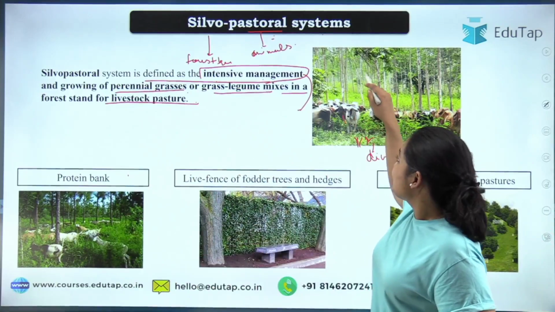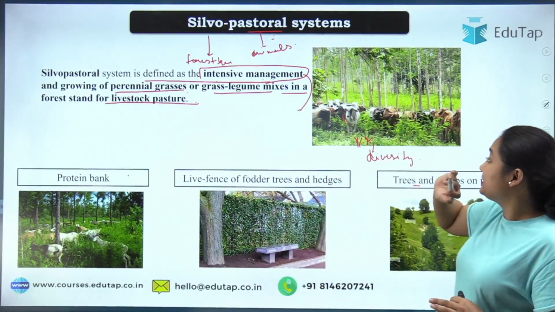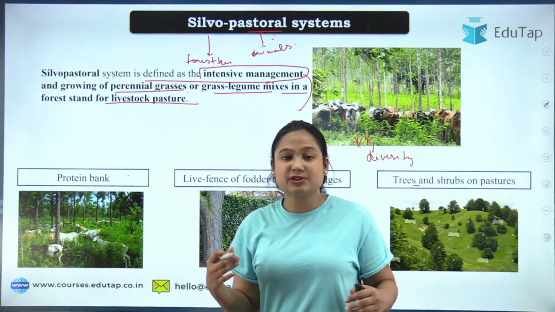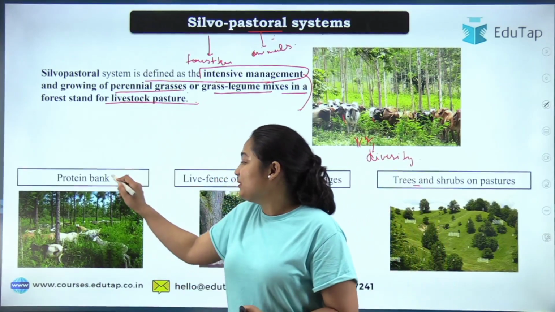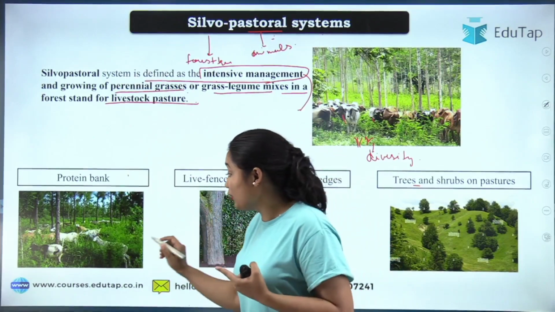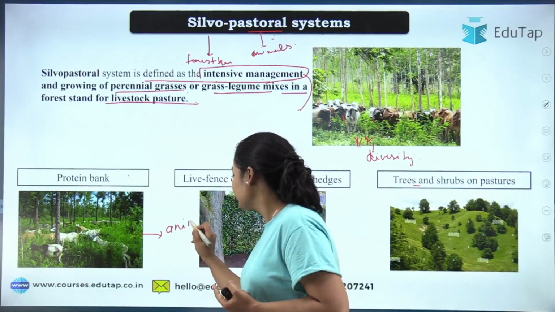See, the trees will remain, okay, forest trees are already there, you are not affecting them, but in between the trees you are growing some leguminous crop, okay, protein-rich crop, so these will be called the protein bank. Again, the aim here is to grow protein-rich or leguminous crops for the animals.